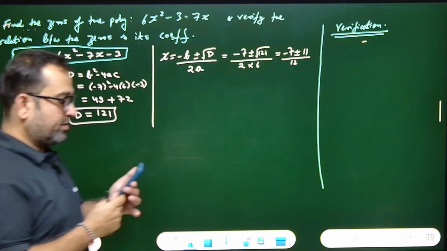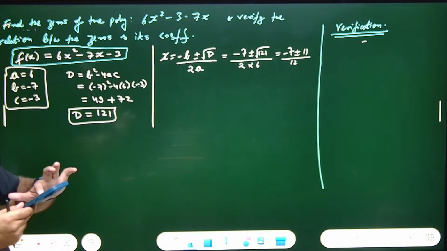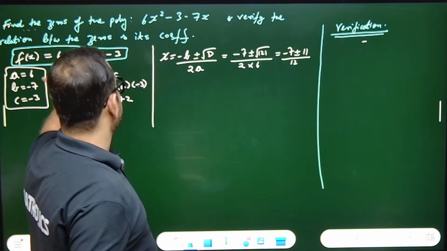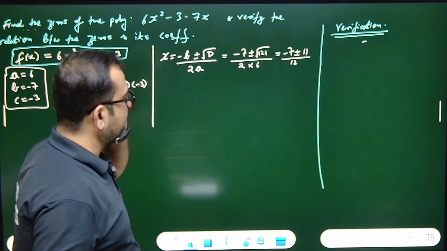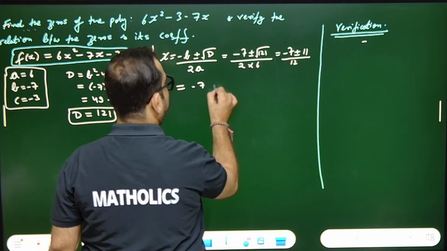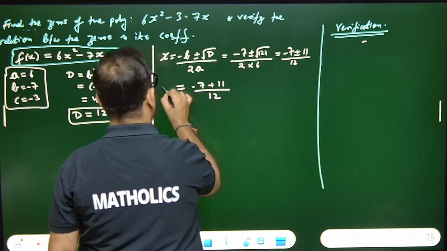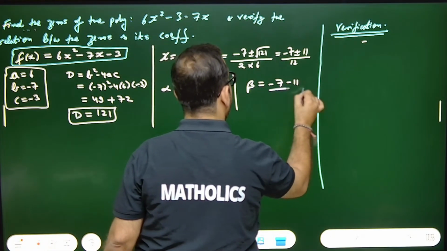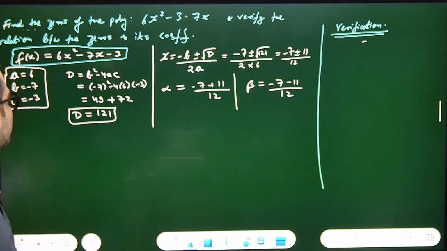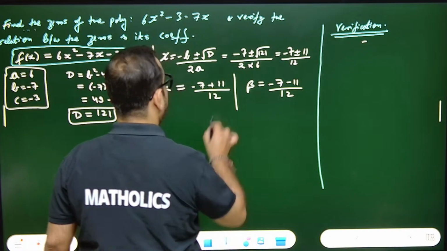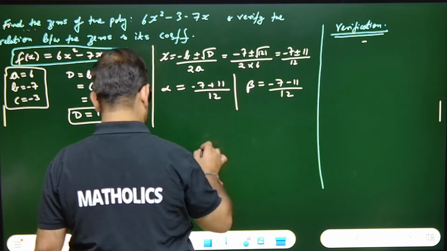Okay, we stop here again. Now you see, we put the value of b correctly, minus of minus 7 plus minus. Okay, done. So we'll write what? Now it's correct. So minus 7 plus 11 by 12. So one will be alpha, another one will be beta. Minus 7 minus 11 by 12. I guess now it's correct. Check, please check everyone. Minus b plus minus of minus 7.